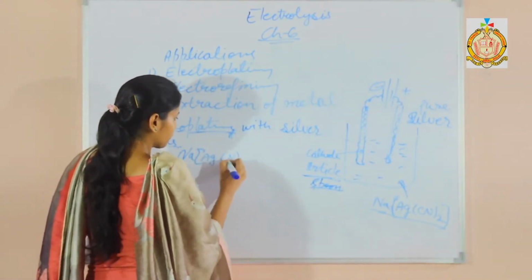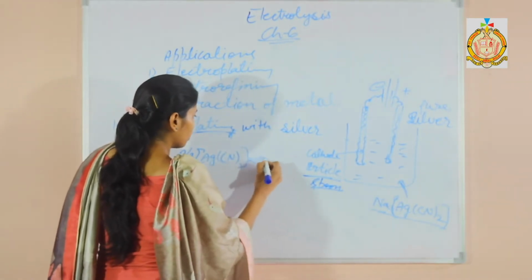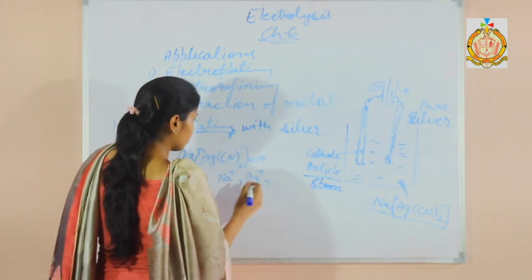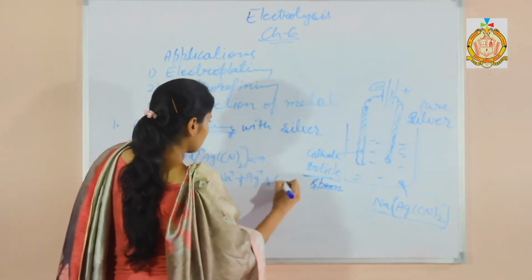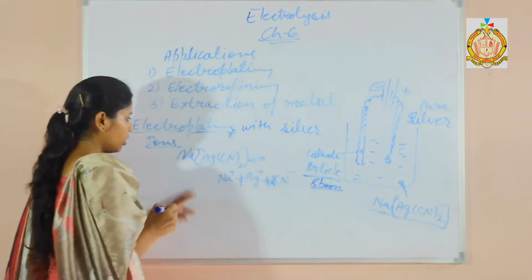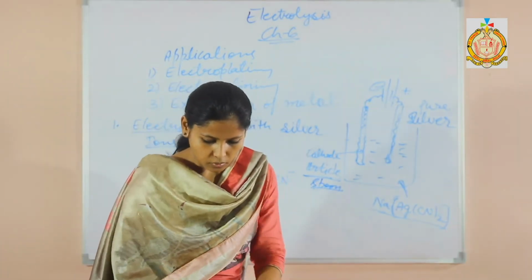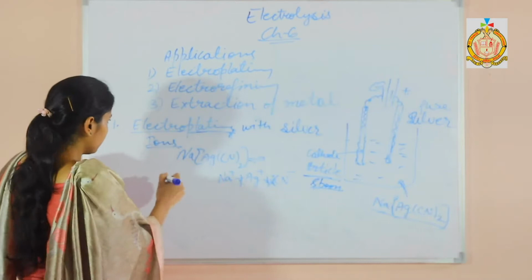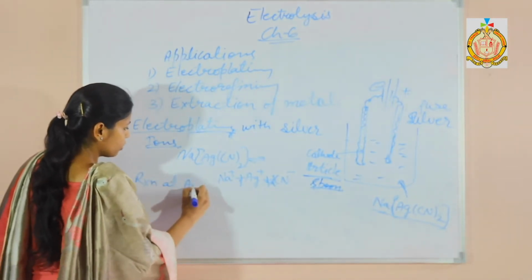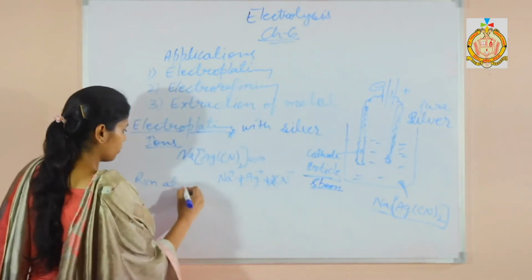NaAg(CN)2, it will dissociate into Na+, Ag+ and 2 CN-. These ions are present, and next is the reaction at the anode. First we will do the reaction at the cathode.